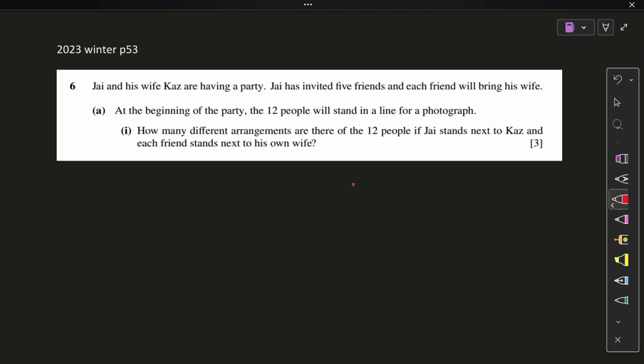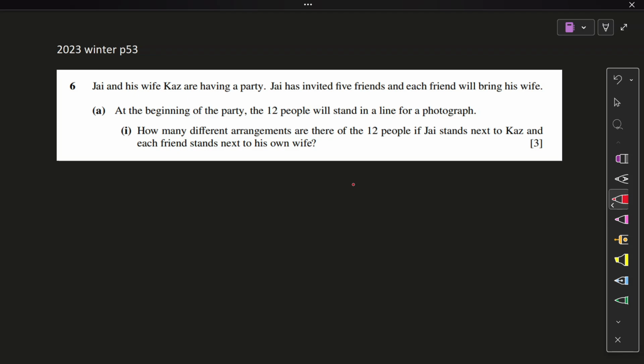Okay, party people. Jay and his wife Kaz are having a party. Jay invited 5 friends and each friend will bring his wife. At the beginning of the party, the 12 people will stand in a line for a photograph. How many different arrangements are there of the 12 people? Matlab, factorial question. Identify yourself. If Jay stands next to Kaz and each friend stands next to his own wife.